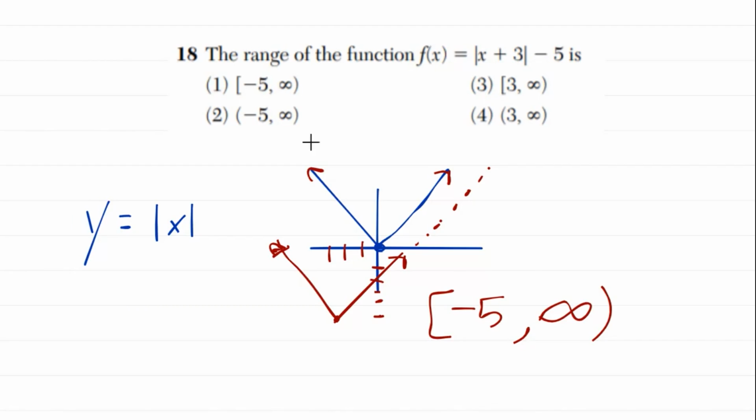So our only option would be right here. They try and trick you with these threes. Those threes only have to do with this new vertex, if you want to call it that. They try to trick you with that one, and they try to trick you with this one by putting an open bracket. But remember, when we talk about the range, in this case, we definitely include that -5.